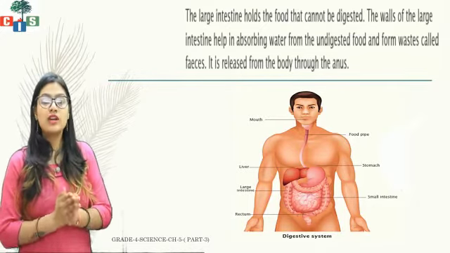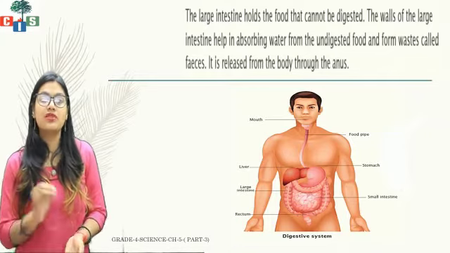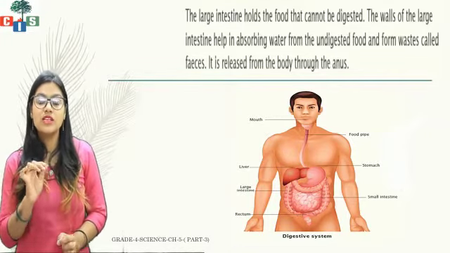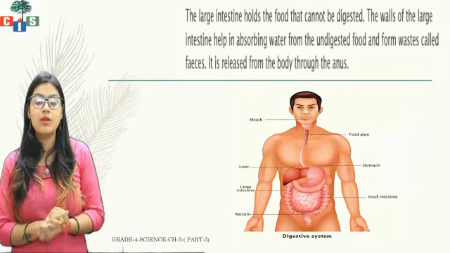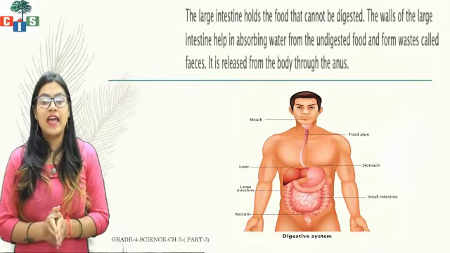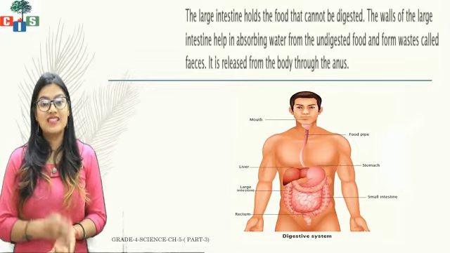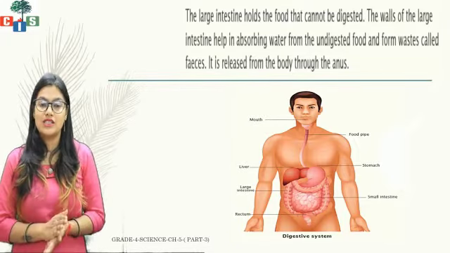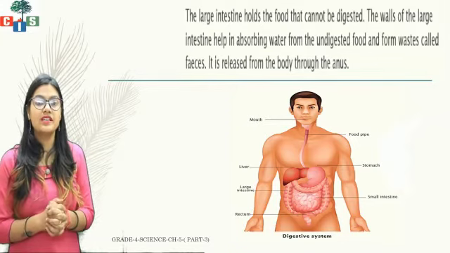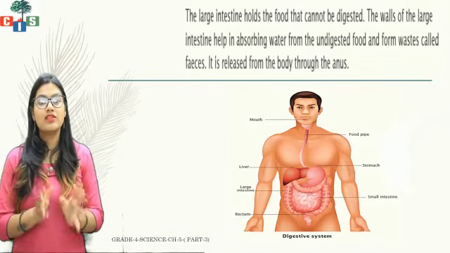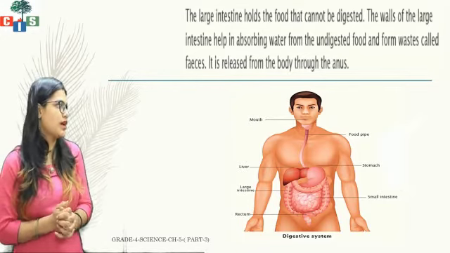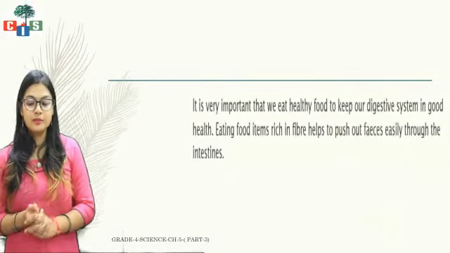So now we know that the undigested food reaches the large intestine, but here also something is absorbed. What is absorbed? Water. Yes, the excess amount of water which is present in the undigested food is absorbed in the large intestine, and here the solid feces are formed, and from the anus they are removed from the body. Okay, so let us see further.